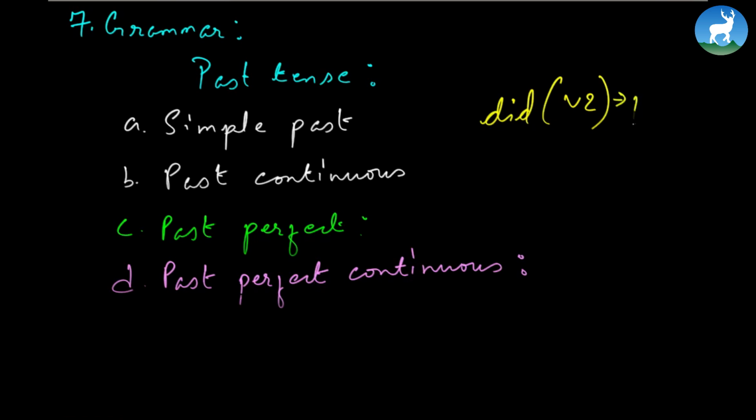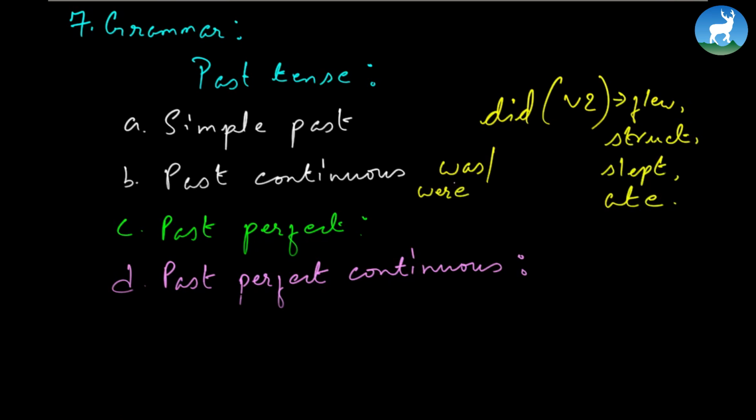Having said V2, it might have verbs like flew, struck, slept, ate. So these are all the examples of V2. So we use V2 here in simple past. Now, past continuous means an event that happened somewhere in the past and it continued for some time. And it is always accompanied by was, were plus the ing form of the verb. For instance, I was sleeping, that's past continuous. The players were playing football on the ground. See, we have playing, P-L-A-Y-I-N-G, the ing form of the verb. So that makes it past continuous.